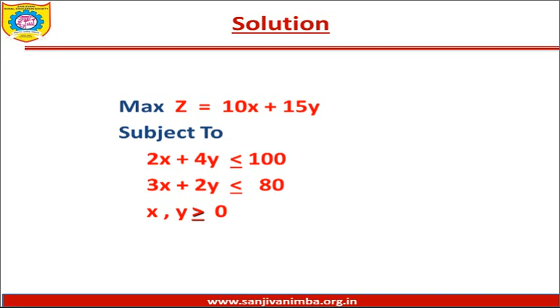Okay, as we know, after selling 1 unit of deluxe you get 10 rupees profit. So after selling x units of deluxe you will get 10x profit. After selling 1 unit of professional you get 15 rupees profit. So after selling y units of professional you will get 15y as a profit. So the total profit of the company would be 10x plus 15y. So our objective would be to maximize the same.